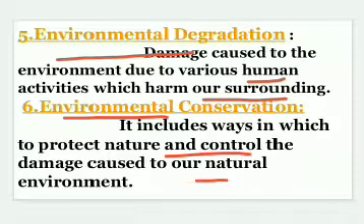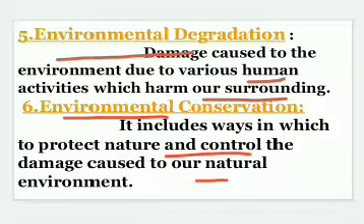The first definition is the term environment. Environment is nothing but the totality of living, non-living things and interactions among and between them. Second is ecology, which means the study of relationship between living and non-living things. Third is environmental science, that is the systematic and scientific study of our environment. Fourth is environmental education, which means the study of environment along with its social aspects, which is a broader concept.